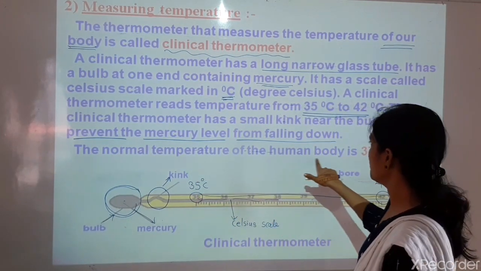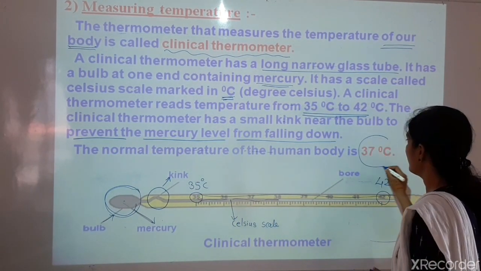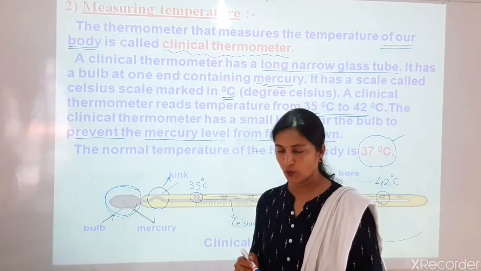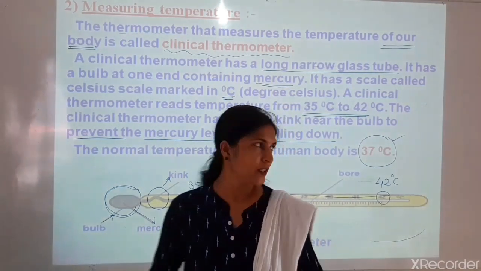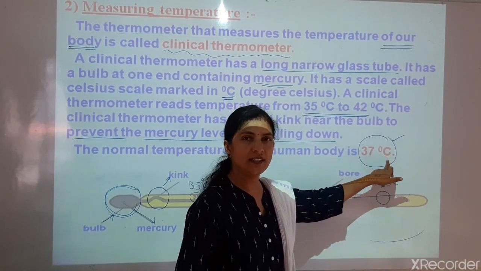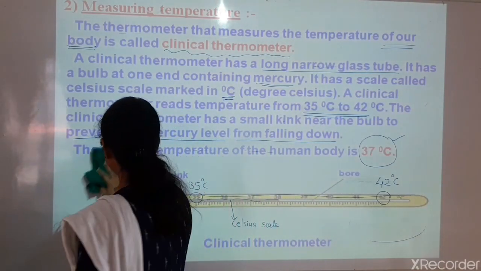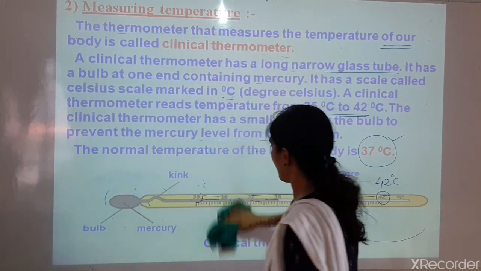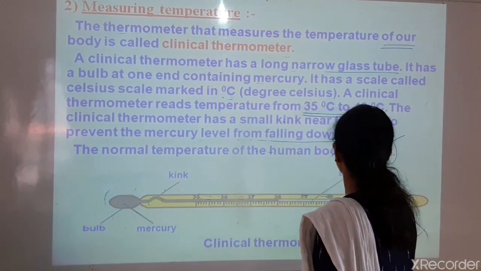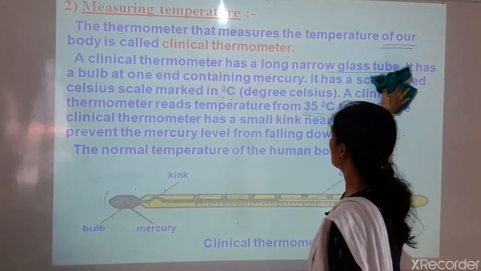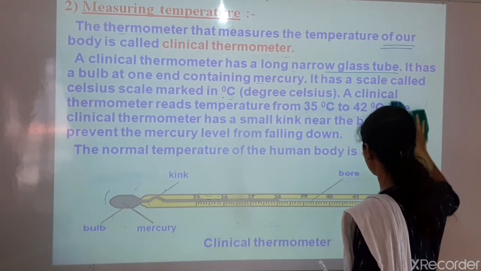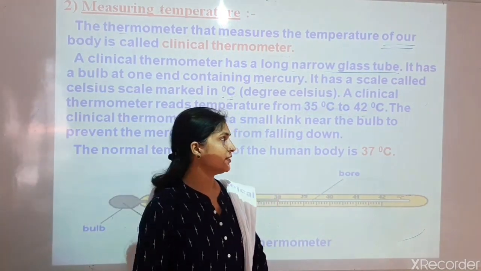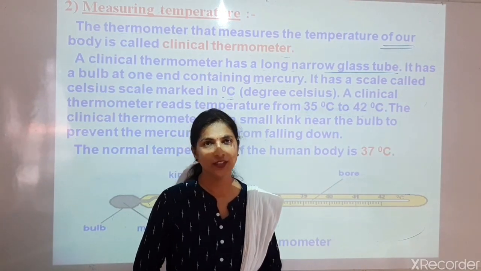Normal temperature of the human body is 37 degrees Celsius. So this is shown in the degree Celsius. So what is the normal temperature of human body? It is mentioned here 37 degrees Celsius. So this is information about the clinical thermometer, which has a kink, bulb and the Celsius scale. In the bulb mercury is present. The range of the thermometer starts from 35 degrees Celsius and ends with the 42 degrees Celsius, and the clinical thermometer is used in the clinics or hospitals to measure the human body temperature.